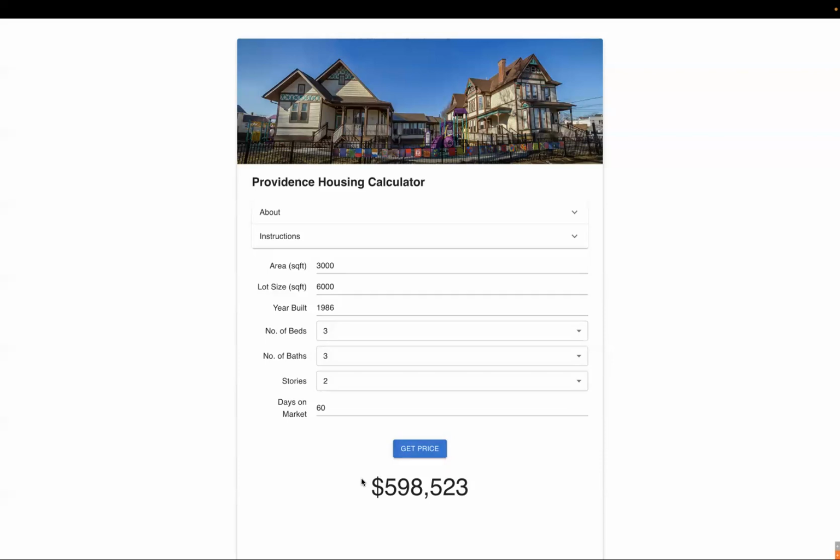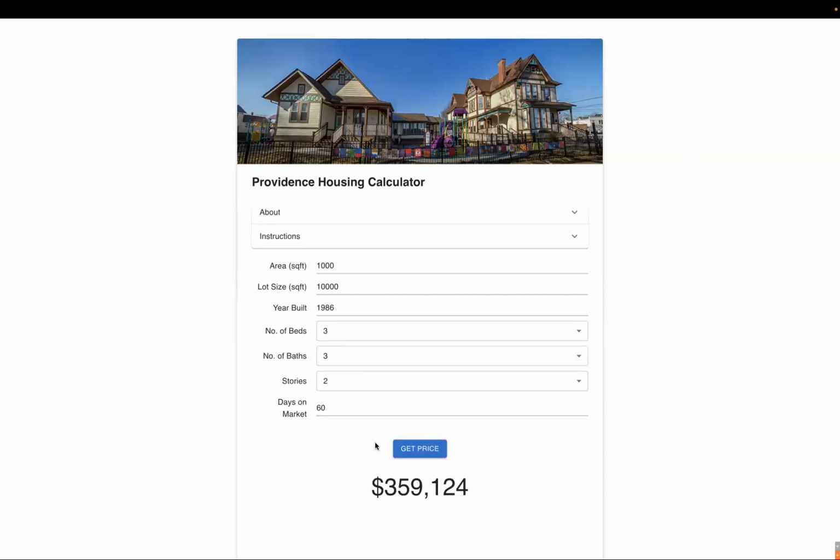So we see we've obtained the number of $598,000. This is interesting, but what's more interesting is when we start to play around with some of the numbers here. Let's say we increase the lot size to 10,000 square feet. We should expect the price to increase, and it does. And what if the area of Sally's house was smaller? Let's say it only had 1,000 square feet. And now the housing price is a lot cheaper.